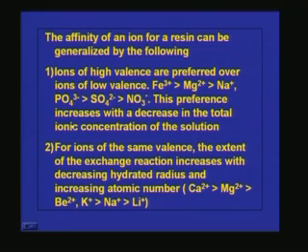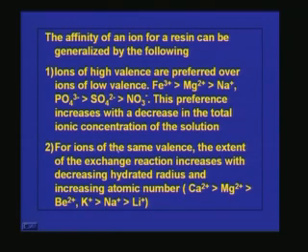So, this preference increases with a decrease in the total ionic concentration of the solution. So, for example, we have seen that Fe3+ is having more preference over Na+, but if Fe3+ concentration is very, very less compared to Na+, then what will happen? Because of the concentration gradient, Na+ will be getting attached more. So, this point is also very important.